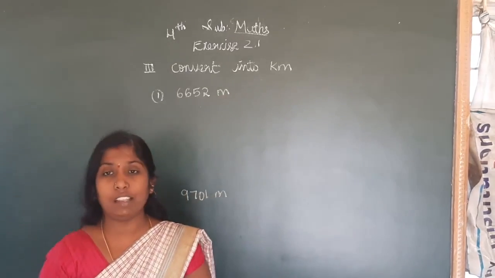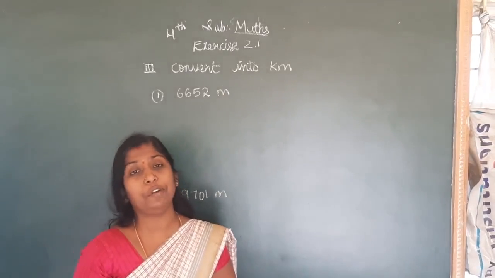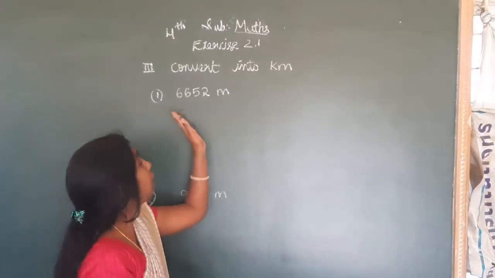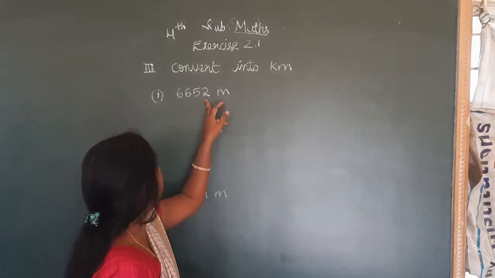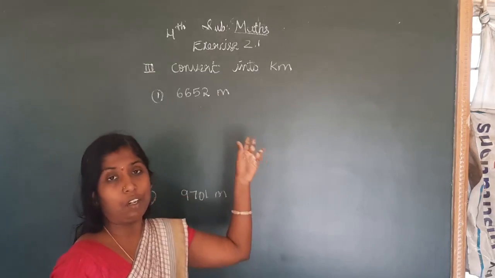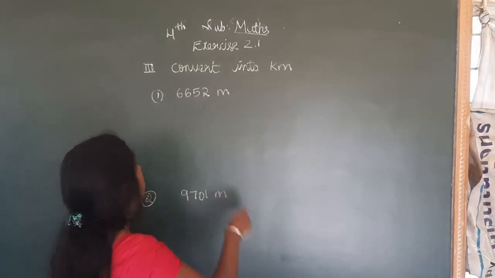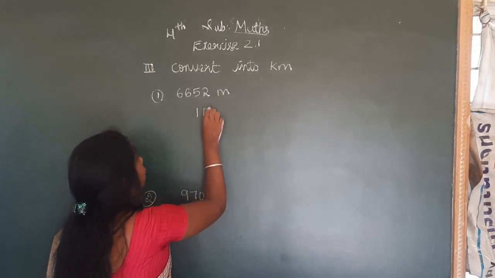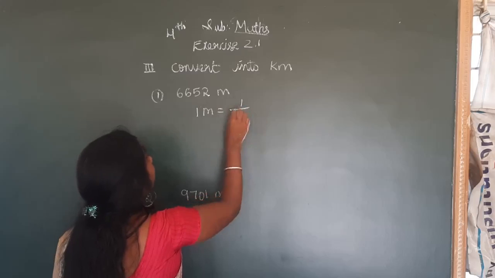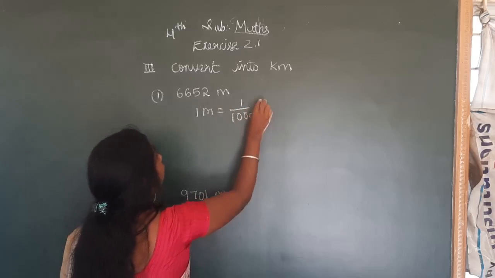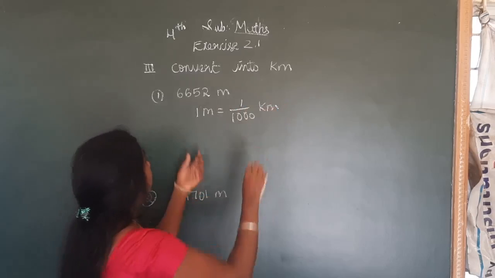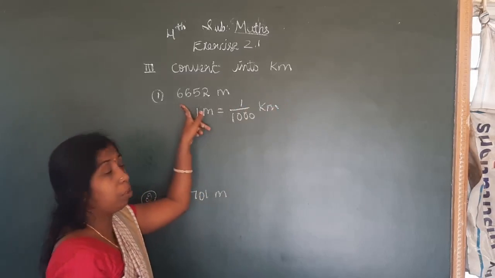Meters. They are given in meters. We have to change them into kilometers. First question is 6,652 meters. We have to convert this to kilometers. So 1 meter is equal to 1 by 1000 kilometer. So in the place of 1 meter, we have to substitute the question.